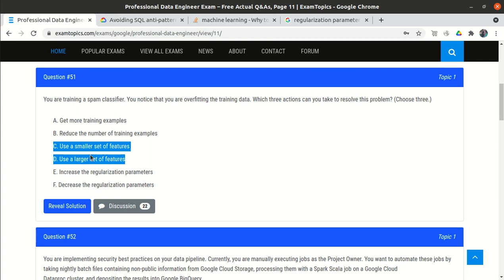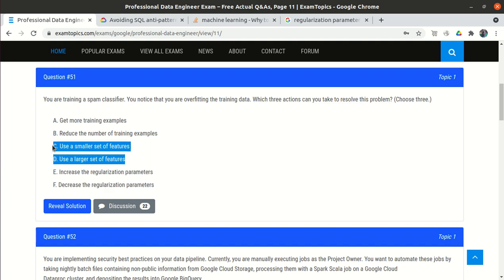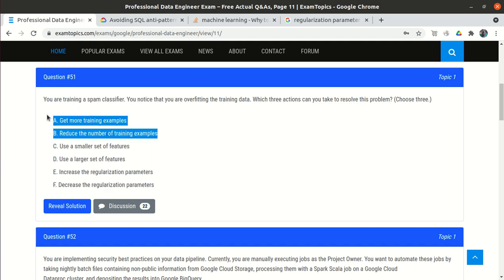So out of C and D there should be only one. Increase the regularization parameter, decrease the regularization parameter. So out of E and F there should be one answer. Both should not be the answer, because they are contradictory.